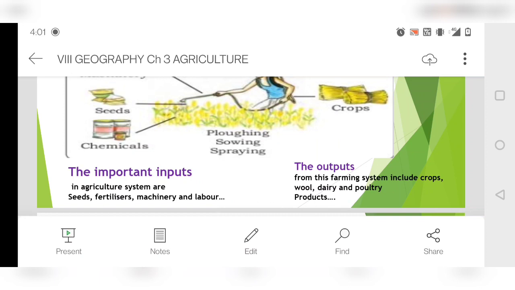It can contain sunlight, water, soil. And human input will include labor, chemical fertilizers, and machinery. So you should know the difference between them.